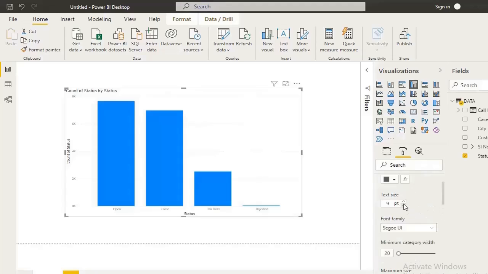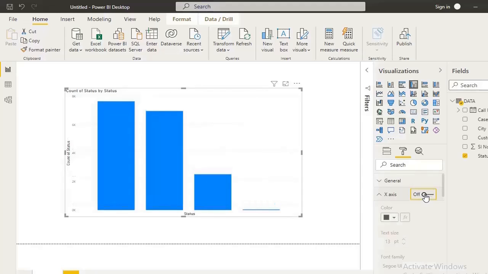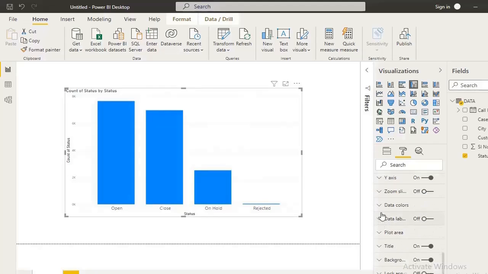Let's suppose I want to increase the size. So this is the size of the x-axis. I don't want the x-axis, so I switch this off. But here it is required. Now I want the data labels also.